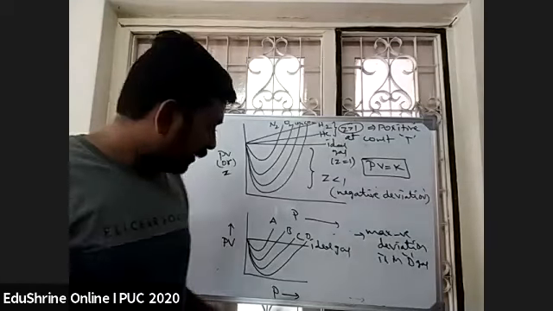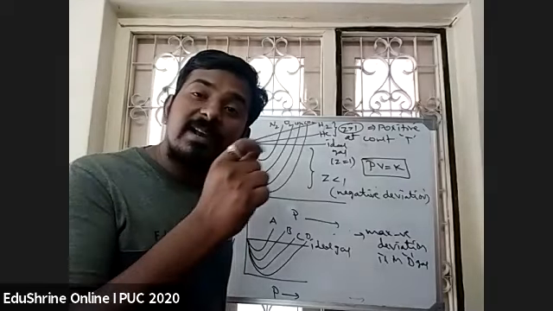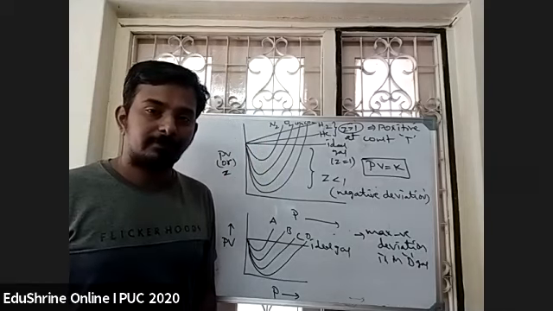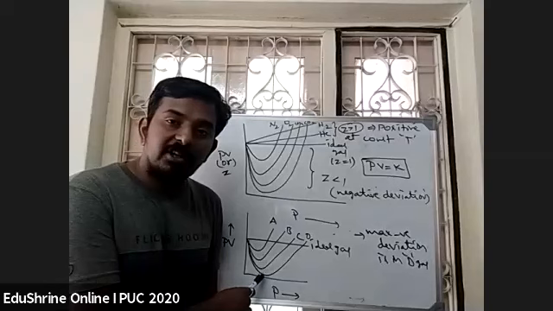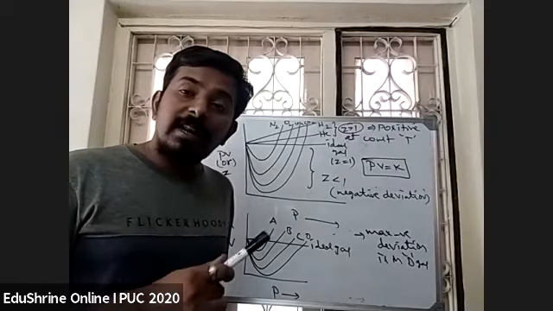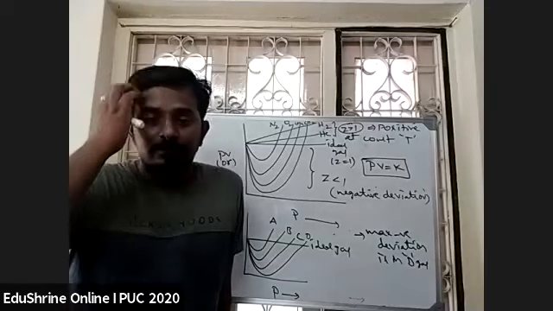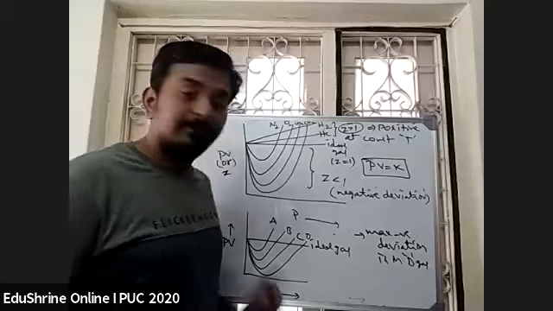That means among these four gases, where are the attractive forces maximum? Think and tell me the answer. More negative deviation is in D, where there are more attractive forces. Very good.